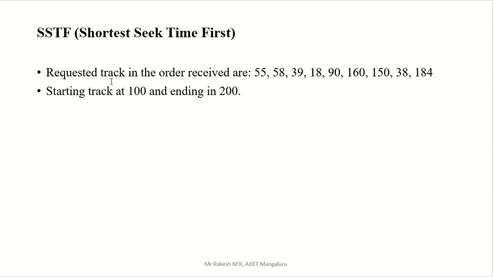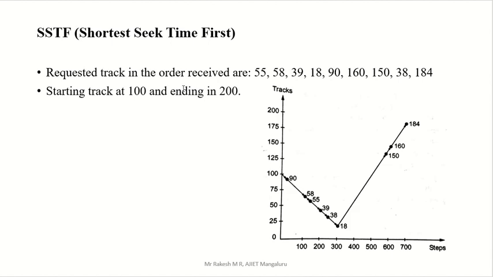Starting track at 100, they have given the starting head. Total number of tracks is also given, 200. We have to write one graph for this. Once you know this concept, no need to write a graph, directly you can go for a table. So only to understand this concept I am going for the graph.